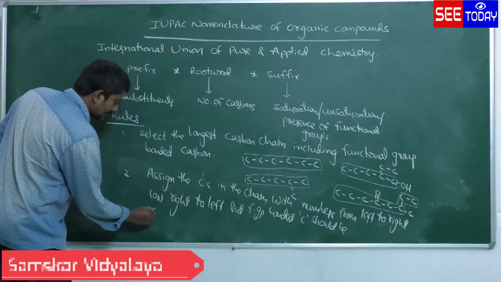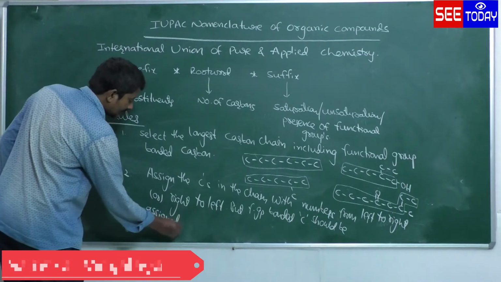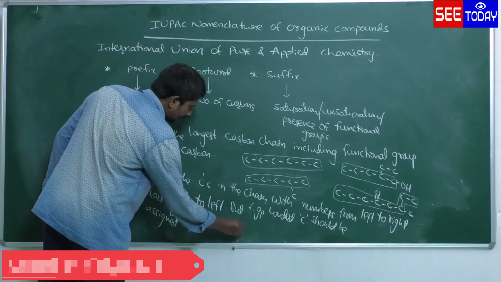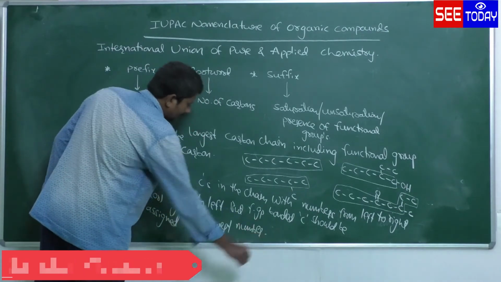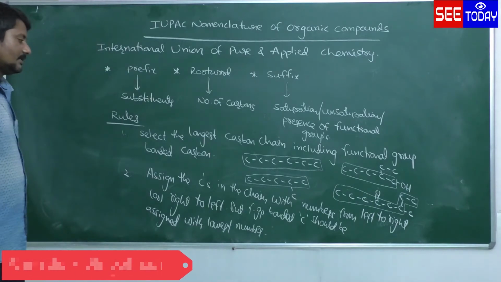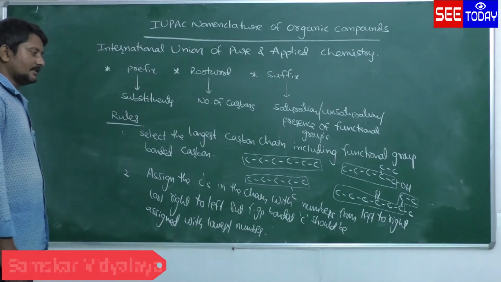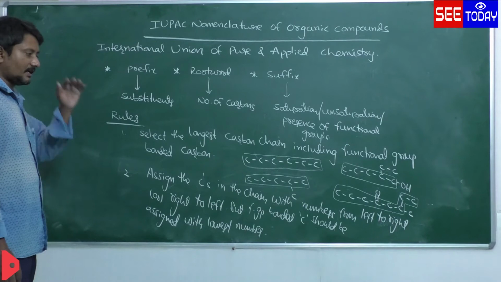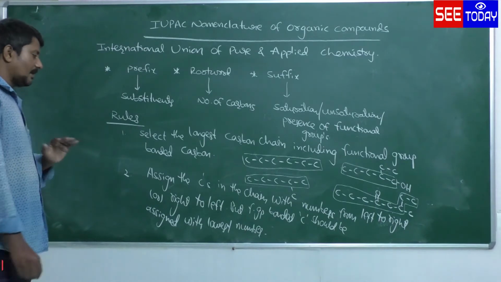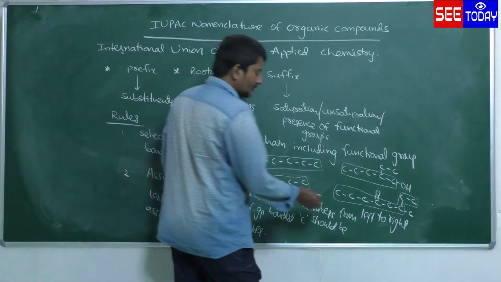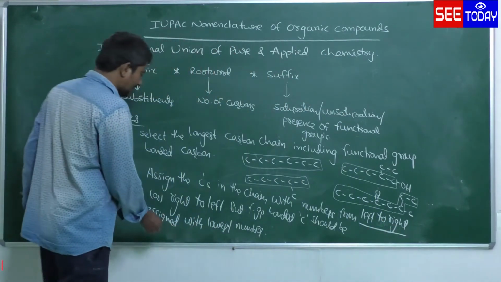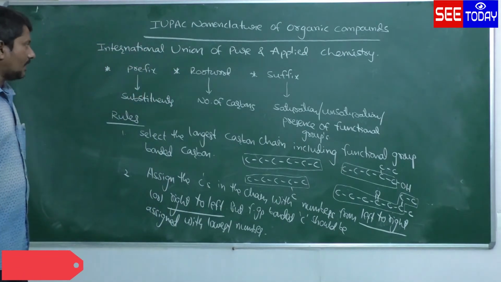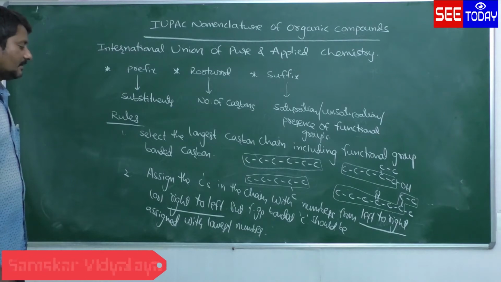What is rule 2? Assign the carbons in the chain with numbers, that is Arabic numbers, from left to right. As you wish, you can give the numbers to the carbons from left to right or right to left. See carefully: left to right, or the other way, right to left. You have to give the numbers to the carbons, but the functional group bonded carbon should be assigned the lowest number.